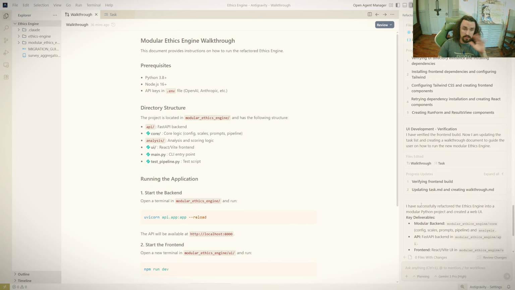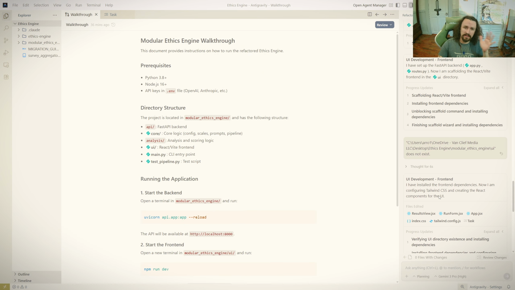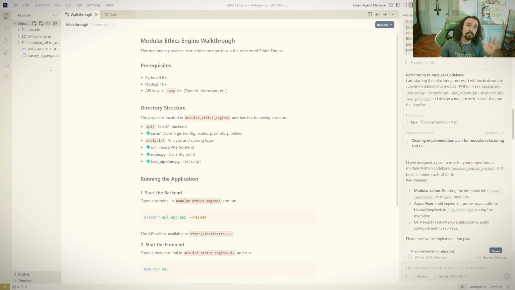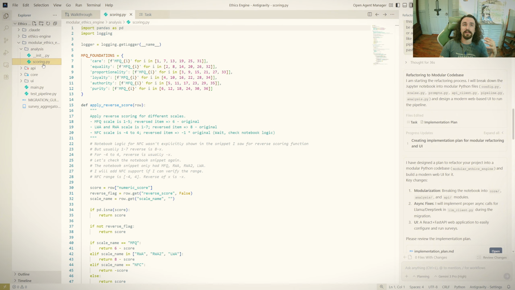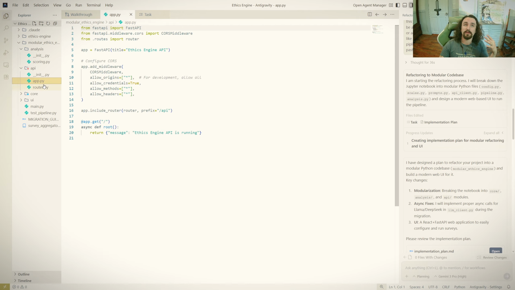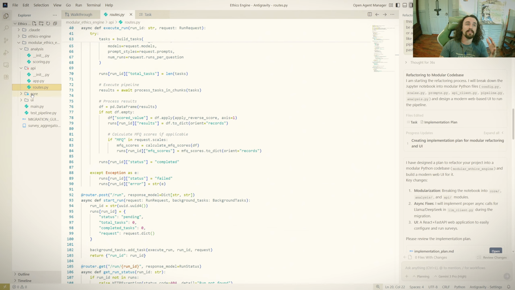This by far took the longest out of all of them, like significantly so, a good 30 minutes extra. Already extremely promising. So immediately recognized needed to create a separate folder from the other AI on its own. It created its analysis area. It looked like it got the scoring well. It looked like it did the API calls pretty well. I haven't ran it yet, so we'll find out there.